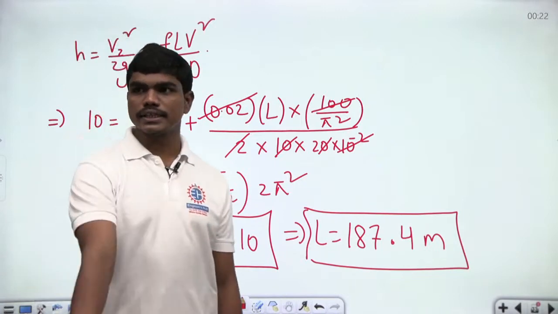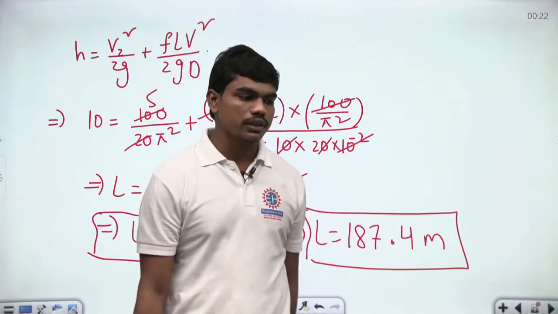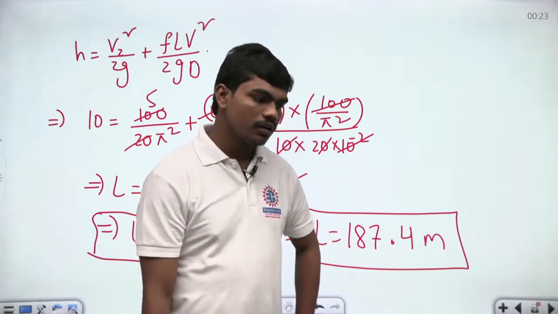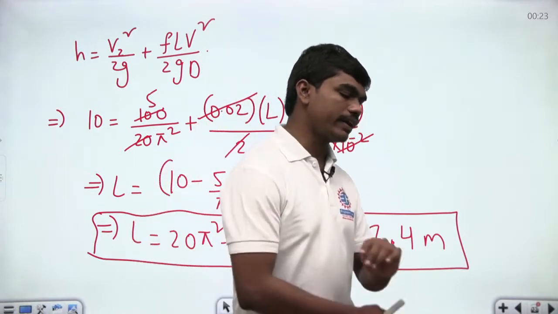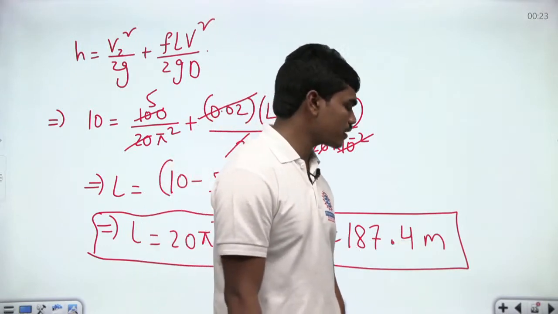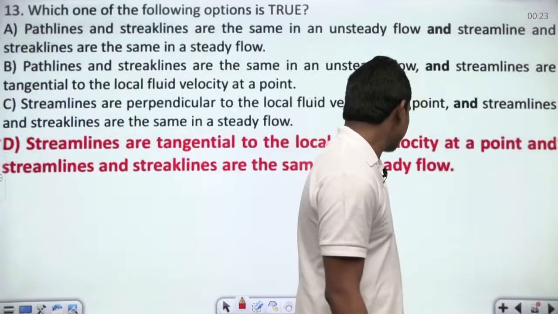I hope you guys are enjoying this session of fluid mechanics. Correct? You're knowing the answers, and also you're knowing the approach of how to solve the things. Fine. So 20 pi square minus 10, basically 187.4 something is coming. Okay. Fine. Let us go ahead to the next question.